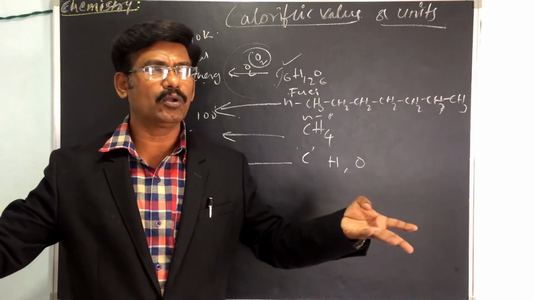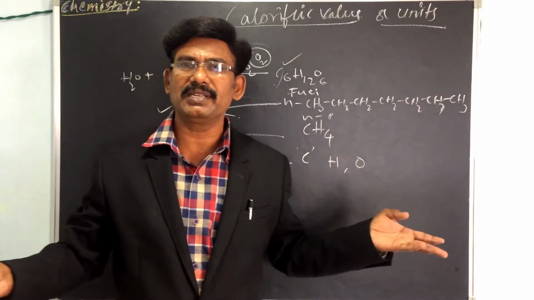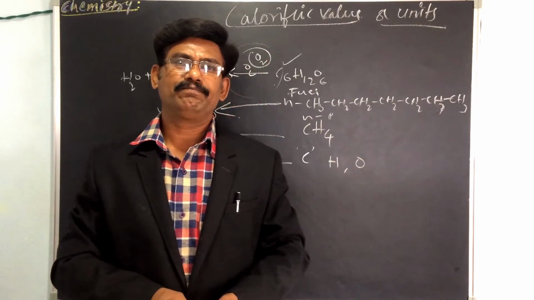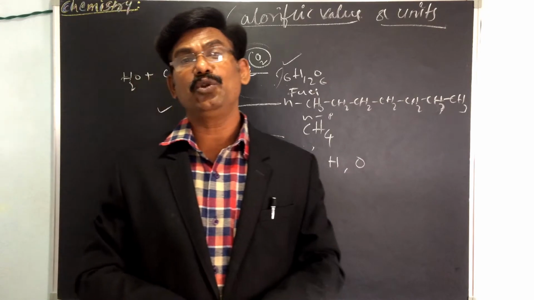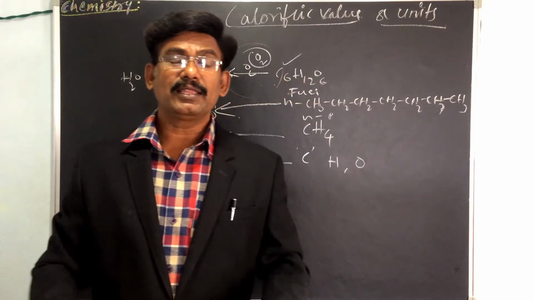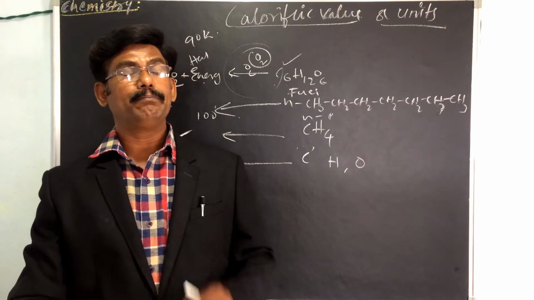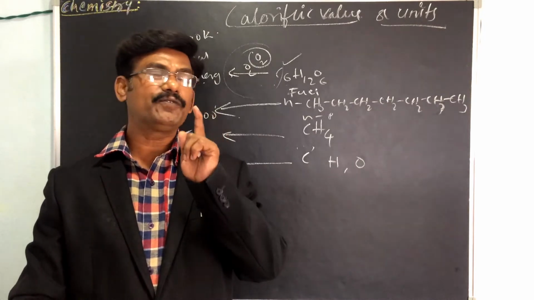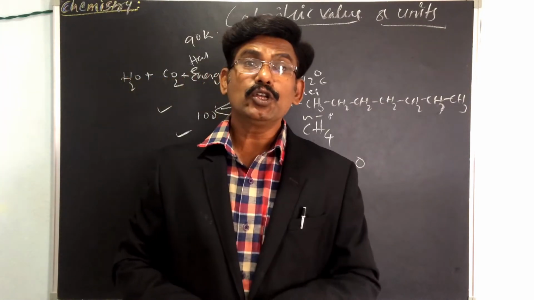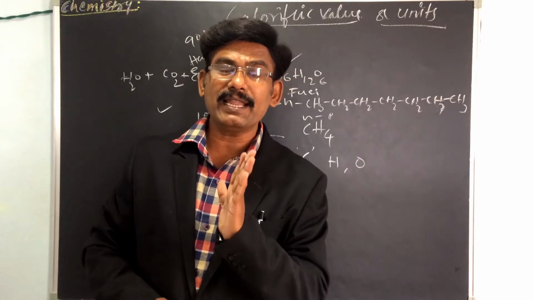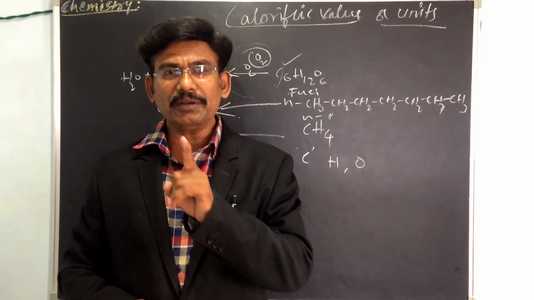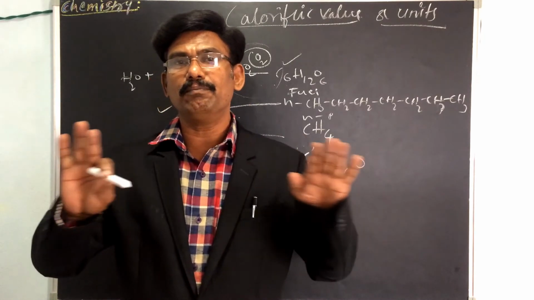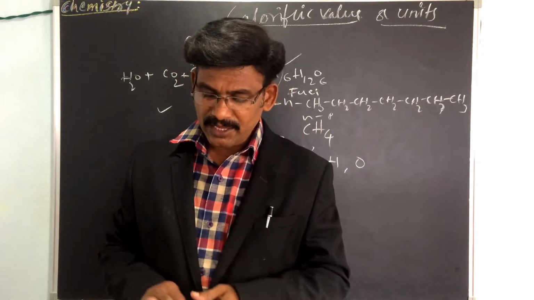Diesel, petrol, coal, coke, LPG gas, glucose, whatever the fuels are there. Different types of fuels produce different heat capacity. So that is termed as what? Calorific value. The calorific value of a fuel may be defined as the total quantity of heat liberated when a unit mass or volume of fuel is burned completely. That is called the calorific value.